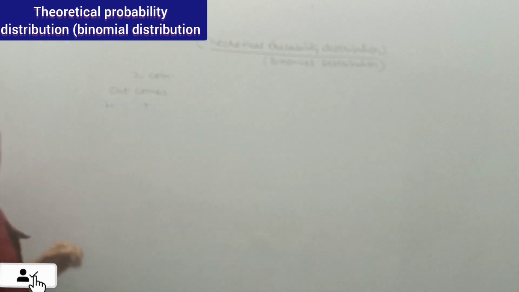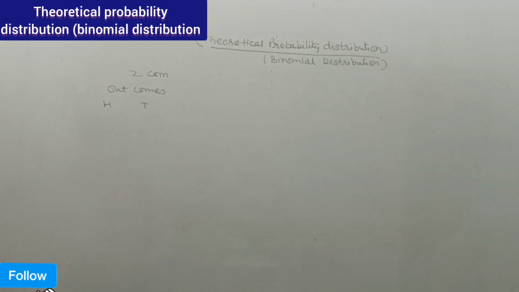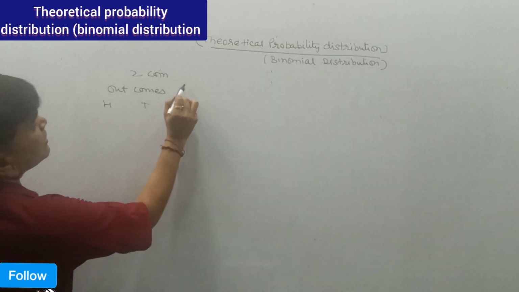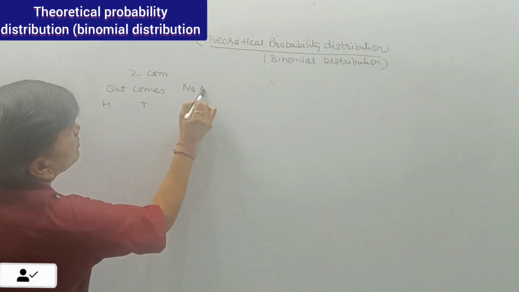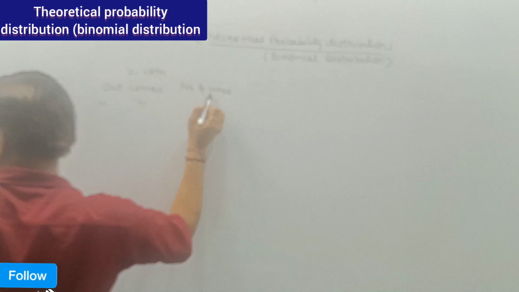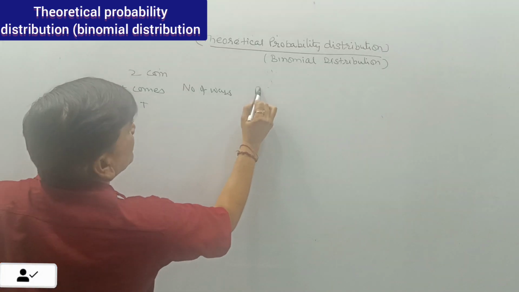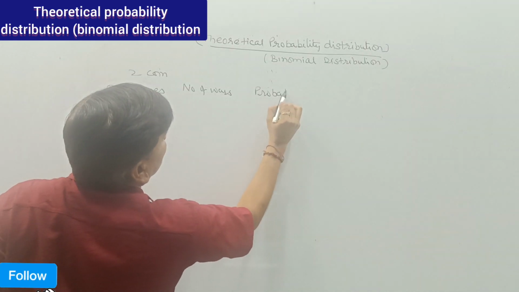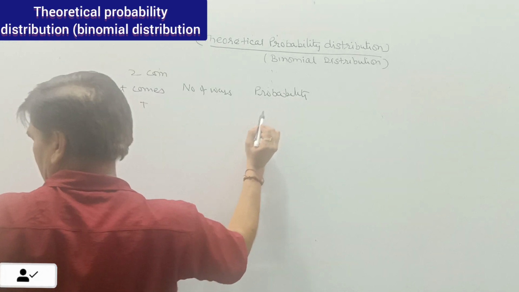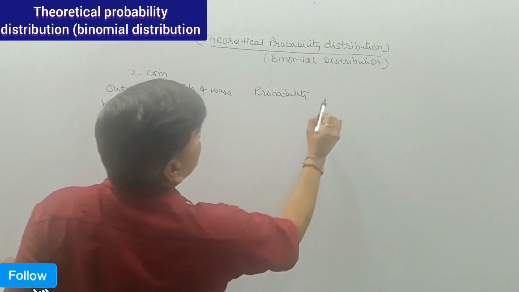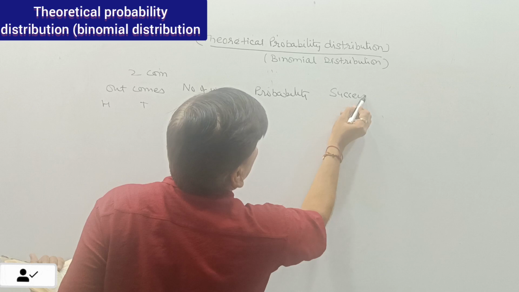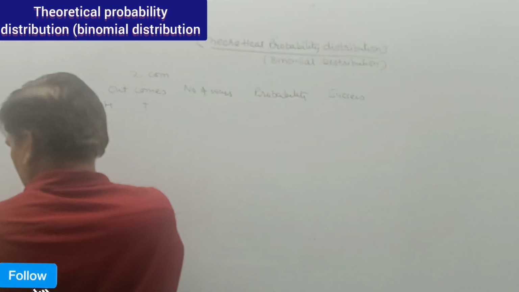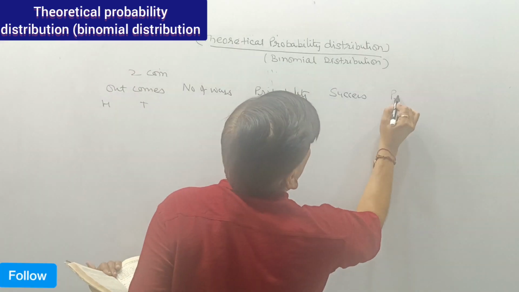Okay, so in the two coin case the outcome may be head and tail. Number of ways, then probability, then success, and then probability.